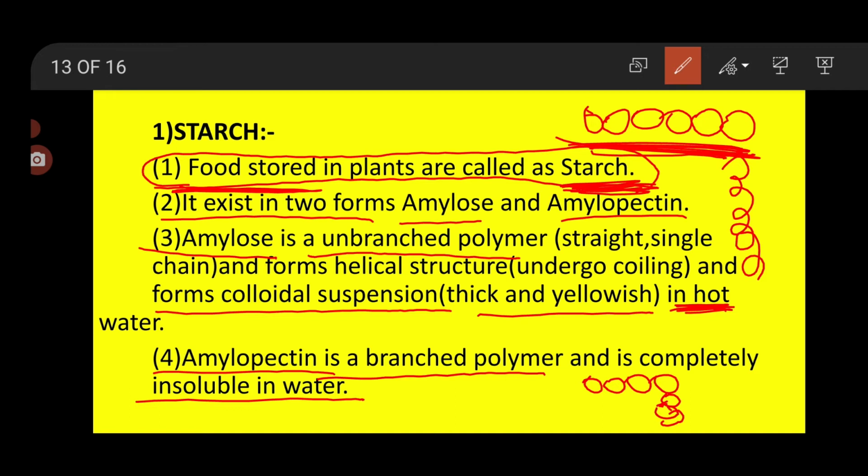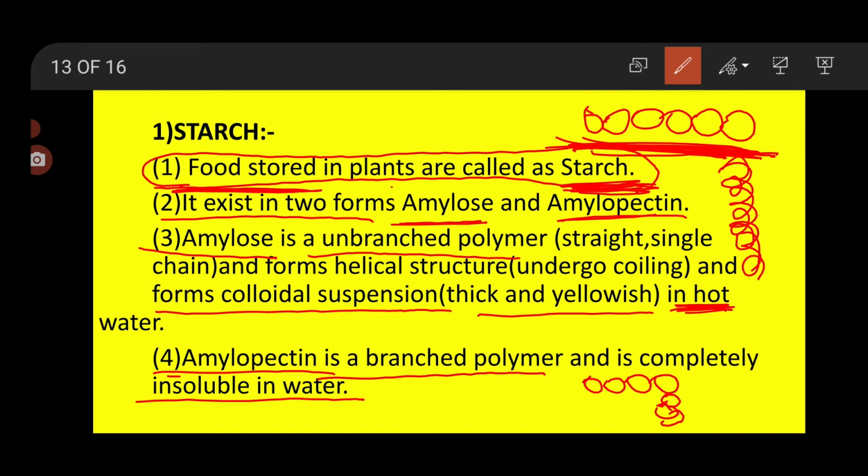Starch is the food which is stored in the plant. Starch exists in two forms, that is amylose and amylopectin. Amylose is always unbranched. It is always a straight single chain and it forms a helical structure, meaning it forms a spring-like structure. It is soluble in water and when it is kept in hot water, it forms a colloidal suspension, meaning it makes the hot water a little bit thick and yellowish in color.